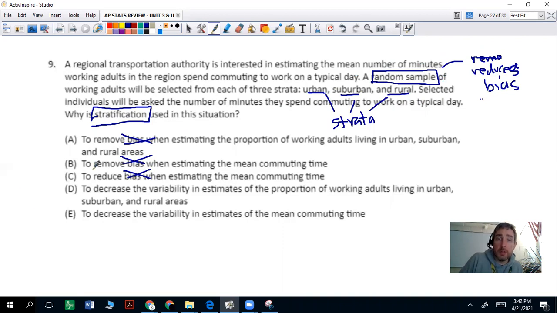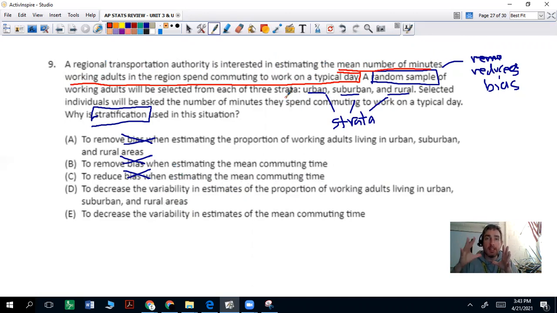To decrease the variability in estimates of the proportion of working adults living in urban, suburban, and rural areas. Let's read that again. To decrease the variability in estimates of the proportion of working adults living in urban, suburban, and rural areas. Now, what does this question want to know? It's interested in estimating the mean number of minutes working adults in the region spend commuting on a typical day. It doesn't specifically say what specific area, right? It just says a region.